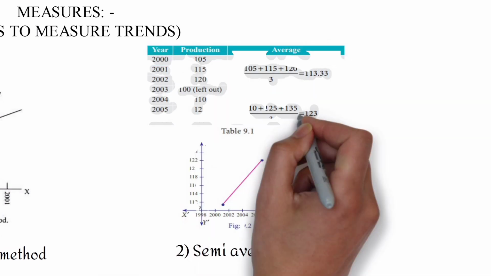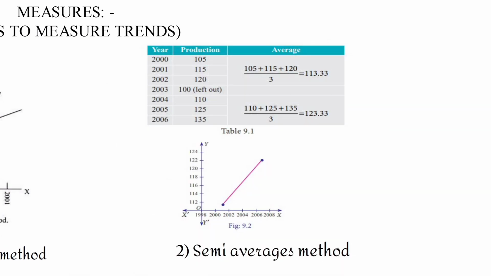Under this method, the whole time series is divided into two equal parts and the average for each half is calculated. Now if it is an even number, then obviously it can be divided into two equal parts. However, if it is an odd number, as shown in the diagram, the middle data is left alone and the other halves on both sides are calculated. The arithmetic mean for a half is taken to be representative of the value and we get 2 points. These 2 points are plotted on a graph and are joined by a straight line which will then be our required straight line.